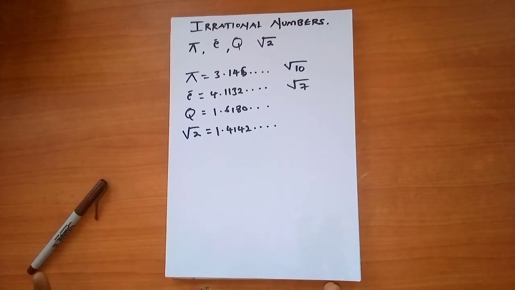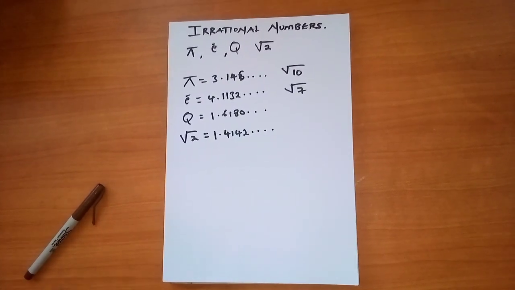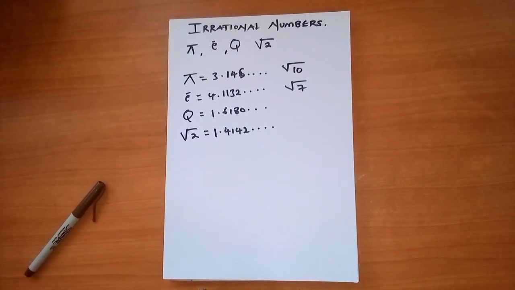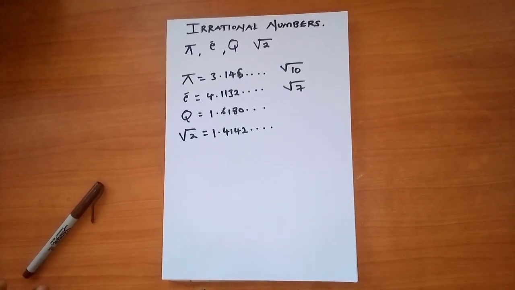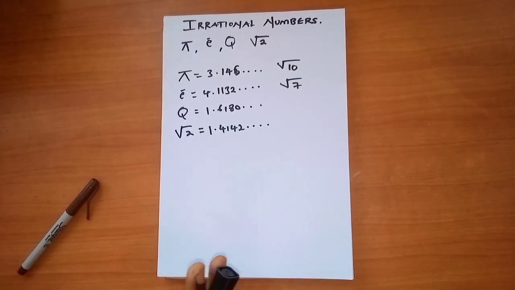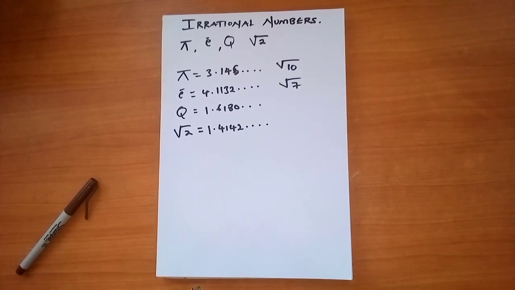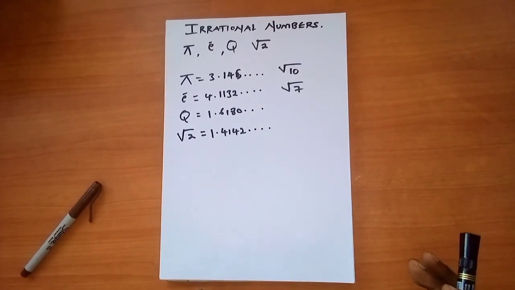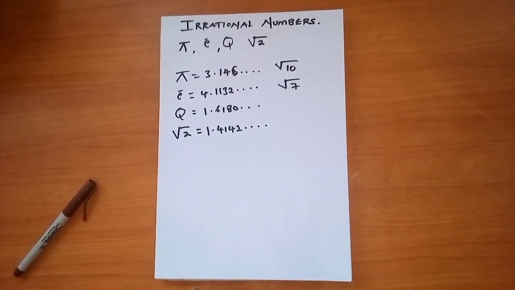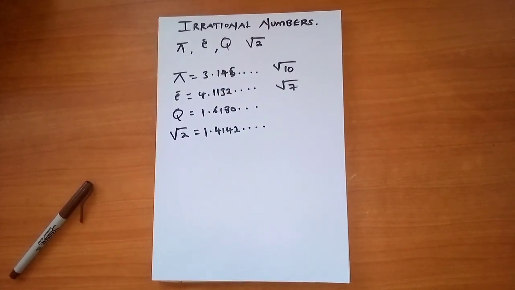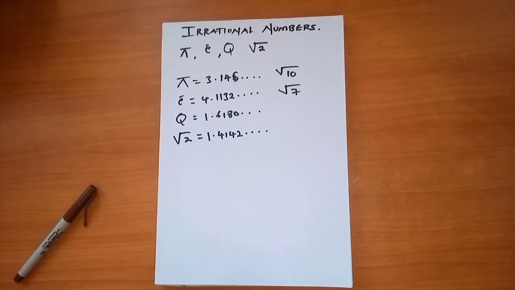They're everywhere. I know we usually don't encounter them, or we usually don't take them into consideration on several occasions, but these numbers are everywhere because they exist. They exist between each and every two rational numbers that you take into consideration. You're going to find at least one irrational number, and I use the words at least to show that there can be one or more numbers existing between every two rational numbers.